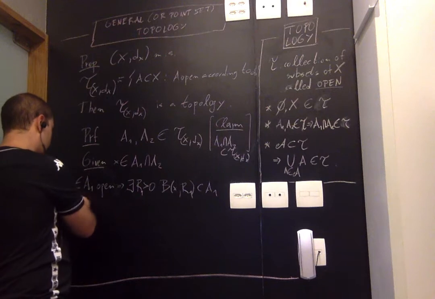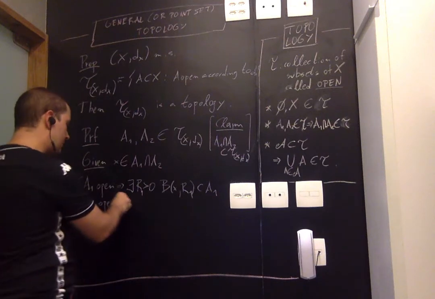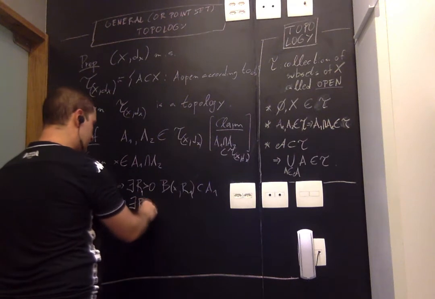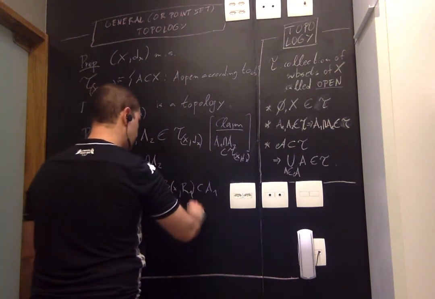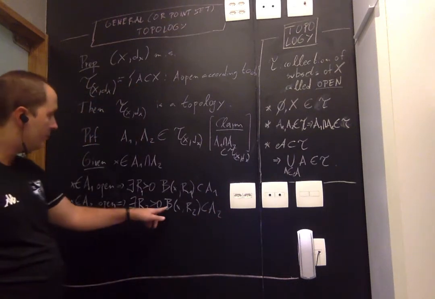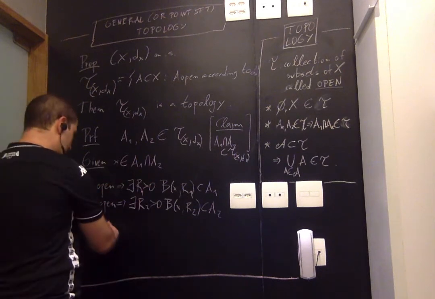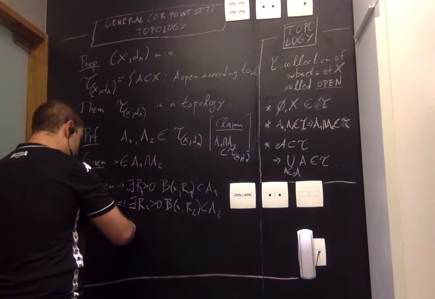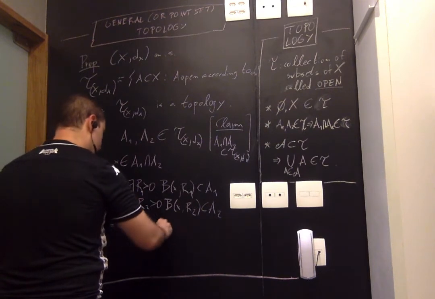And the same thing for A2. So since A2 is open, x has its little protective bubble inside A2. Now I need a protective bubble that works for the intersection, right? And that's easy. I just take delta to be the minimum of r1 and r2.